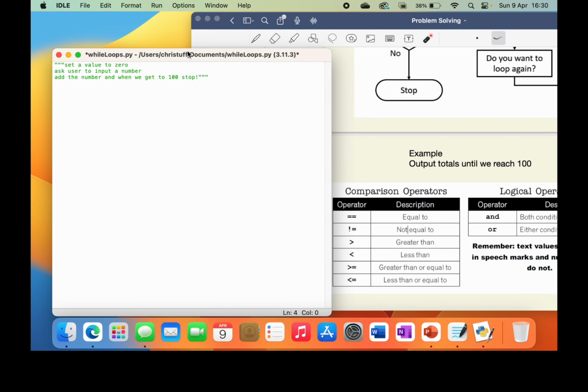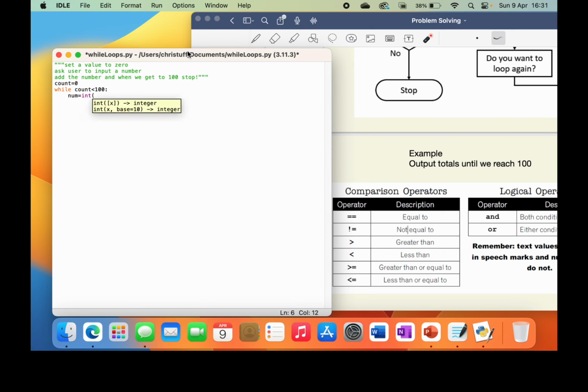So first of all, we'll set a count, and we'll make it equal to 0. And then we're going to go straight into the while loop. While count is, let's say, less than 100, do the following, and we'll say num is equal to int.